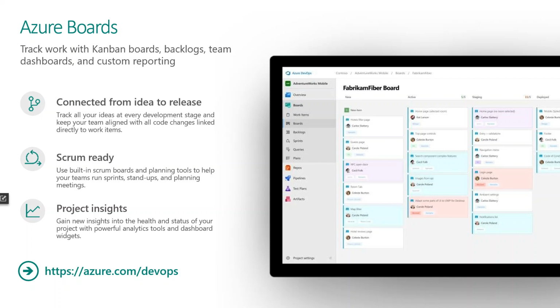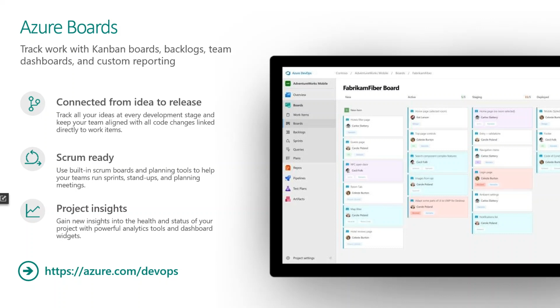As I mentioned earlier, it is one of the ITSM tools, we call it. So you can track work with Kanban boards or backlogs and team dashboards, and custom reporting is also available on these boards, where you can connect from idea to release. So track all your ideas through every development stage and keep them aligned with all the code changes linked directly to the work items. And you can use the built-in Scrum boards and planning tools as well to keep your teams running sprints, stand-up meetings, and planning meetings, and you can plan whether the project or the delivery is on track or not. So everything you get on the Boards side.